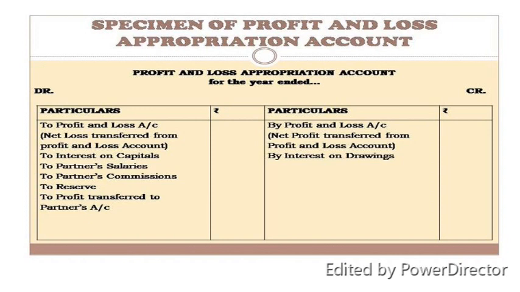So naturally, when the partners invest the money as a capital in their own partnership firm, they will obviously have the interest to gain some money,